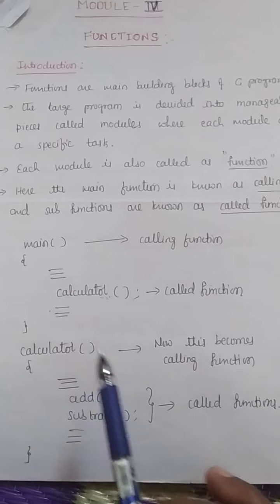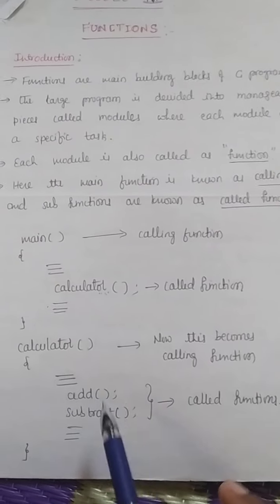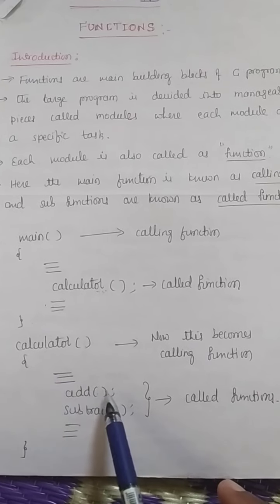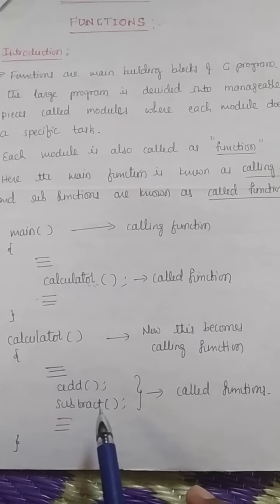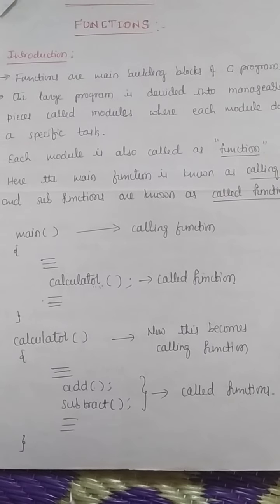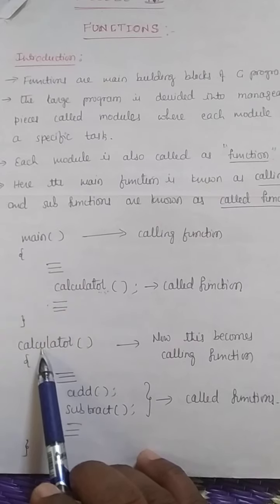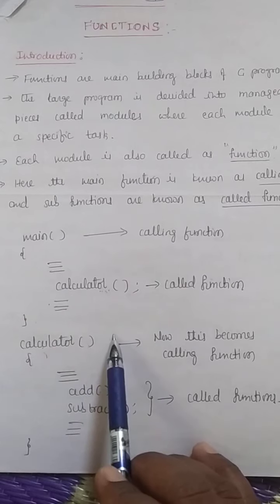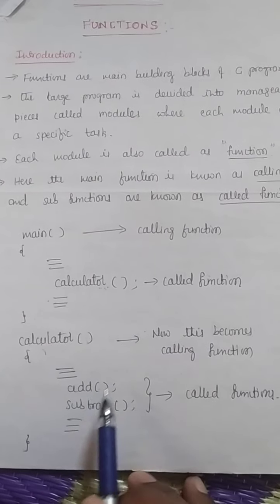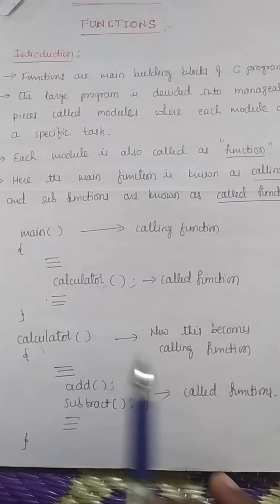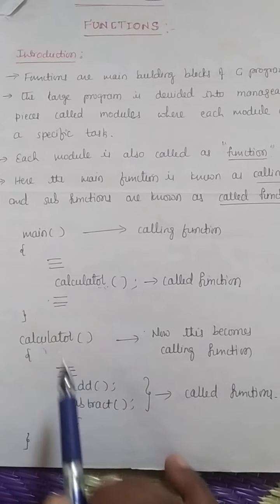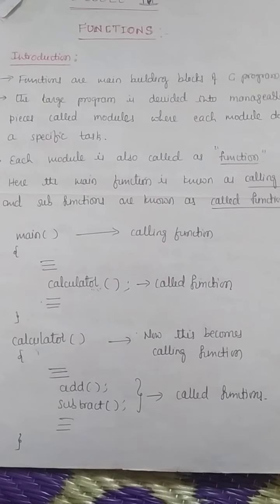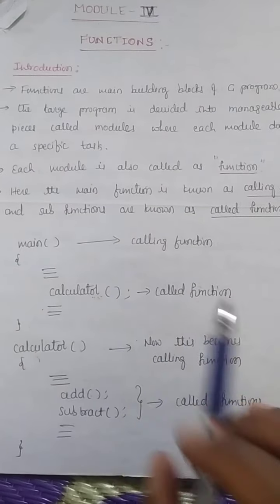Inside this calculator we can have other sub functions like addition, subtraction, multiplication. Addition will do its own task, subtraction will do its own task, like that. Now the calculator becomes the calling function, and add and subtraction become the called functions. It means the calculator function is calling these sub functions to do some task. This is the difference between calling function and called function.